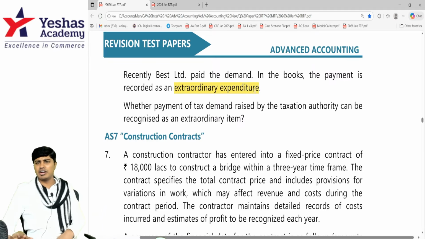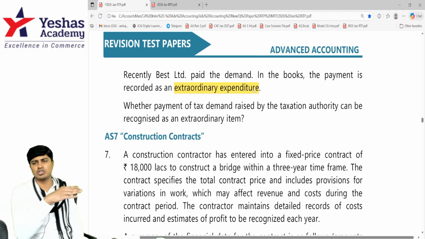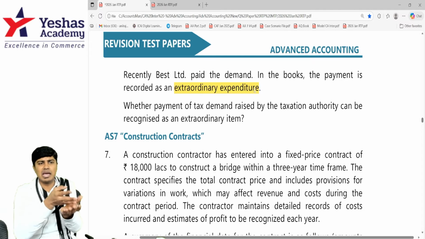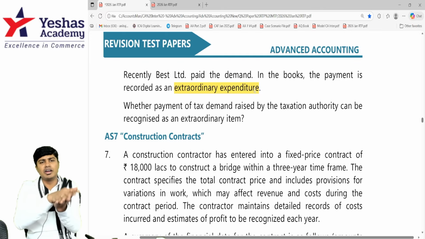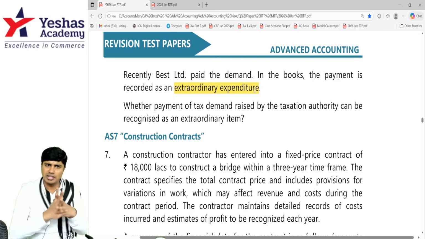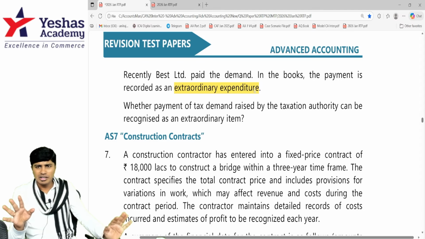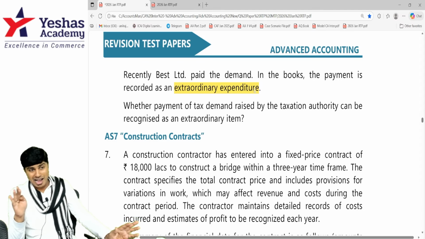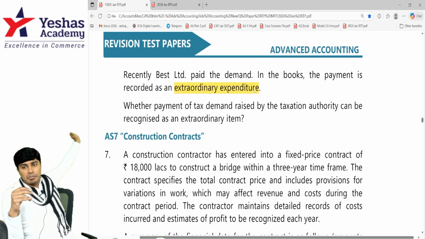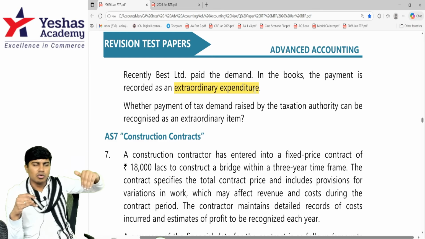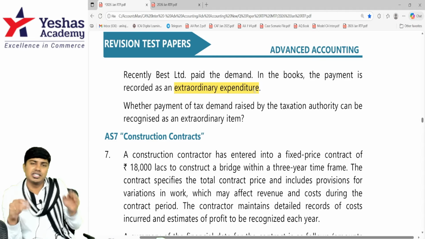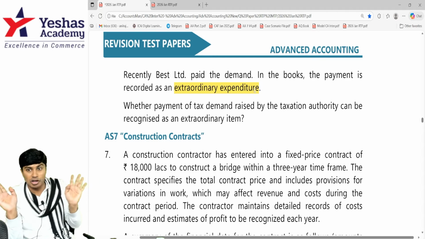Paying tax is not an extraordinary expenditure. Paying tax is part and parcel of the business. Any activity which happens as a part of the business or in furtherance of the business or alongside the business is ordinary. It is not extraordinary. On last year's GST non-payment, if they send a notice and you end up paying this year, still it is ordinary. It is not even a prior period item.